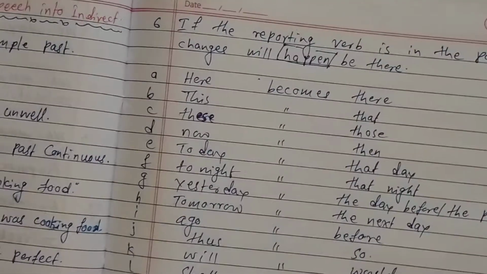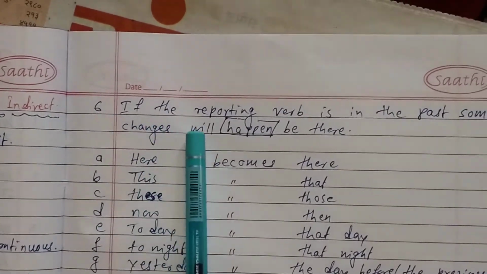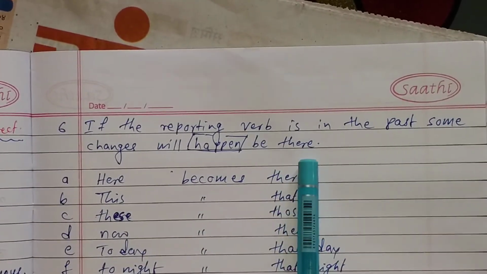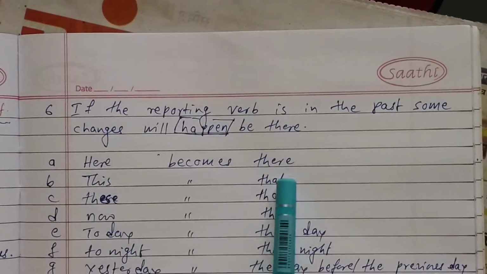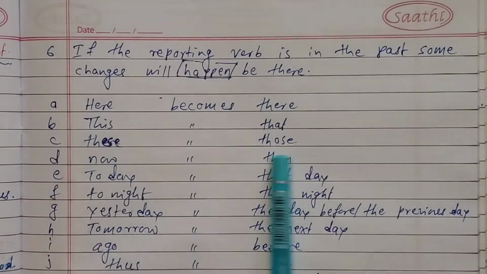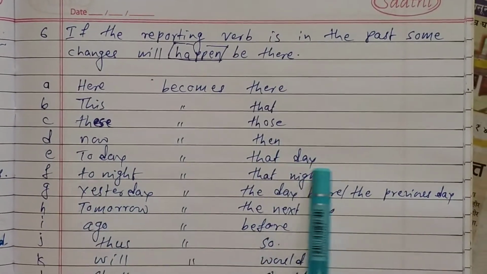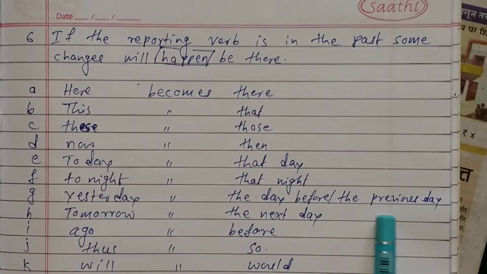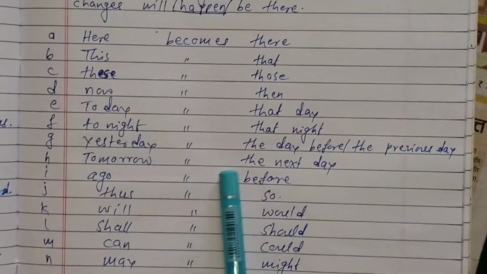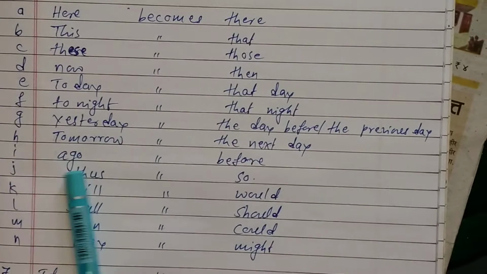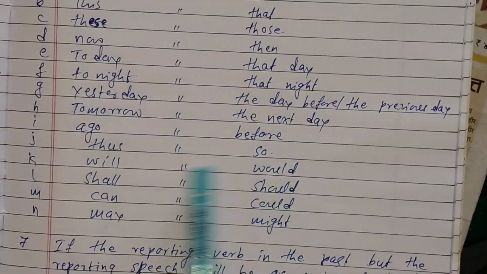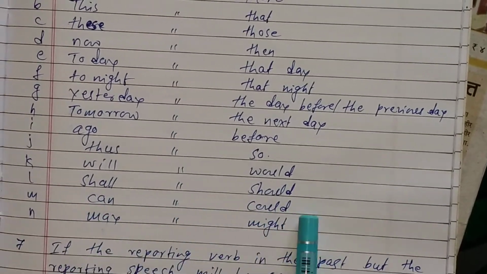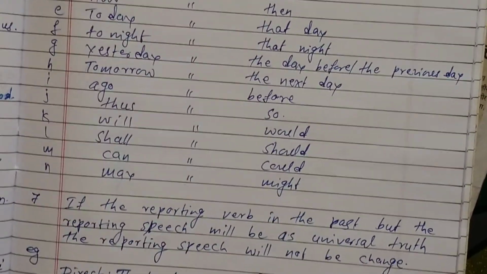And this is rule number 5 and 6. If the reporting verb is in the past, some changes will be there. Here becomes there, this becomes that, these becomes those, now becomes then, today becomes that day, tonight becomes that night, yesterday becomes the day before or the previous day, and tomorrow becomes the next day, ago becomes before, thus becomes so, will becomes would, shall becomes should, can becomes could, and may becomes might.